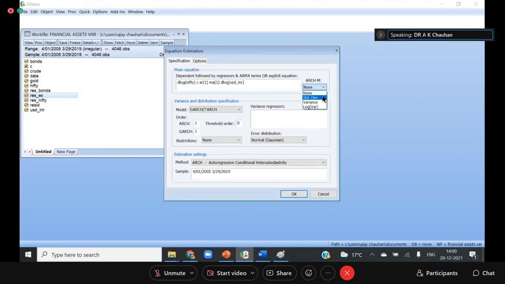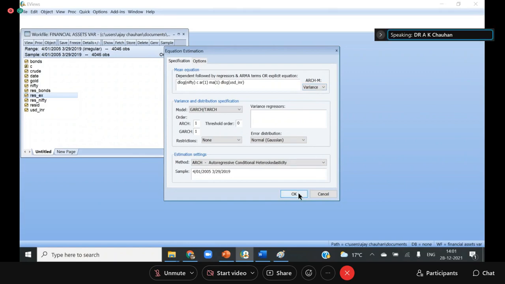Here you have some options like standard deviation, variance, log of variance. You can take any one. I am taking the standard deviation, or let's take the variance. Variance means square of the volatility, error square.